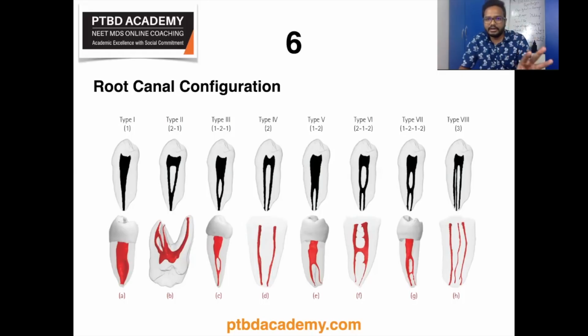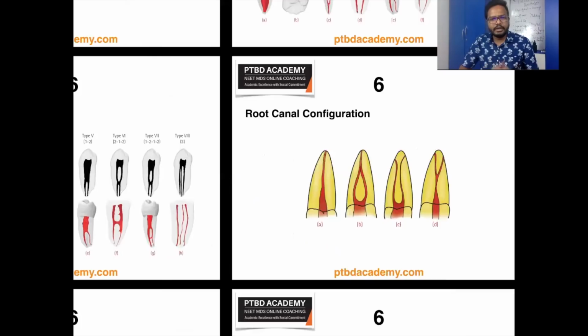So first 3 types, if you closely observe, they end with single canal. So that's one hint you have, so that you can easily remember. The next 4 types, that is 4, 5, 6, and 7, they end with 2 canals, and the final eighth type ends with 3 canals. Okay, so you can consider this as a hint in order to easily remember various configurations given by Vertucci. And then we have Weine's configuration.